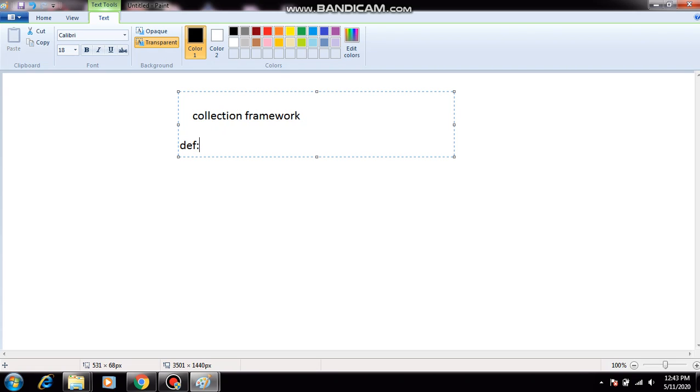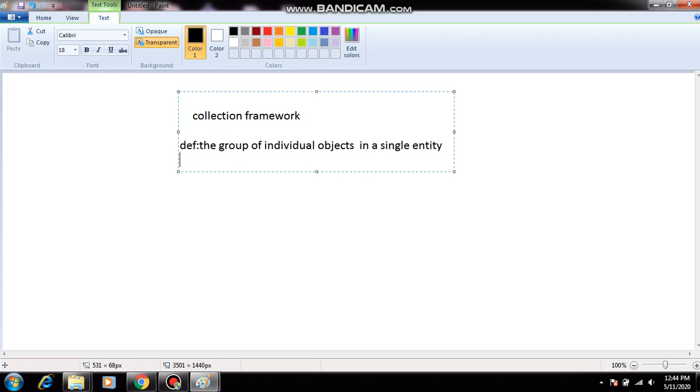What is the definition of the collection framework? The group of individual objects in a single entity is called the collection framework.